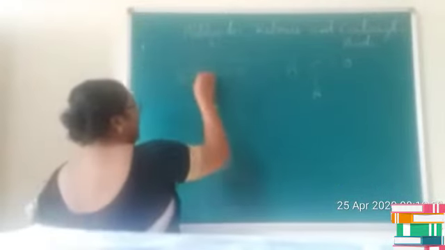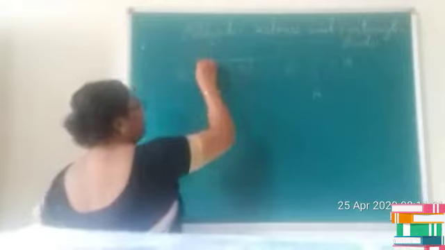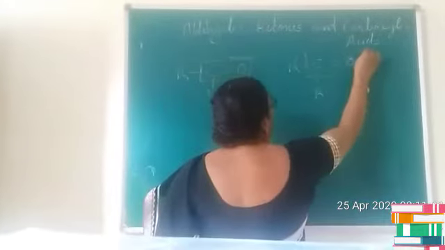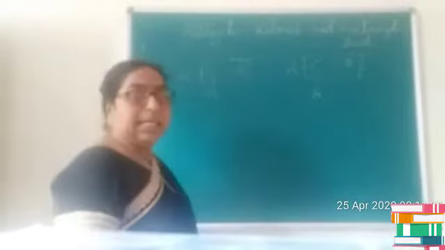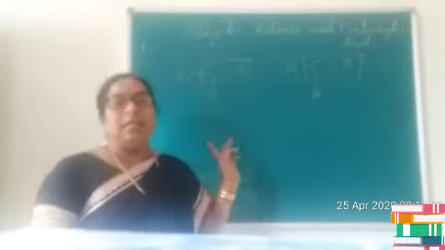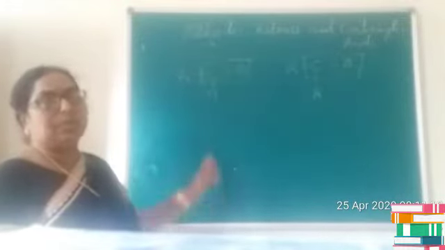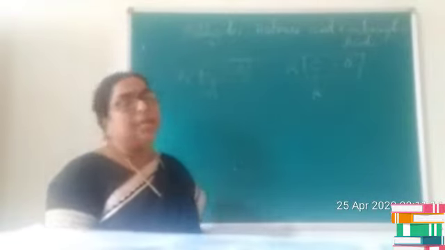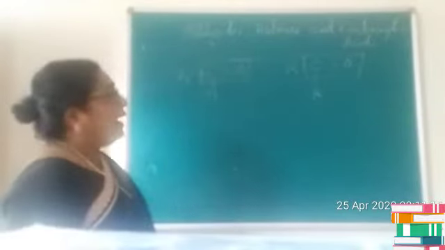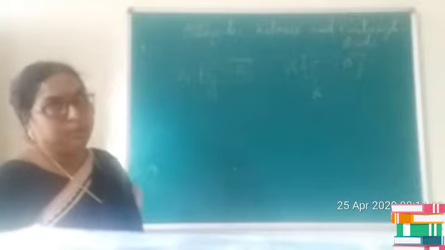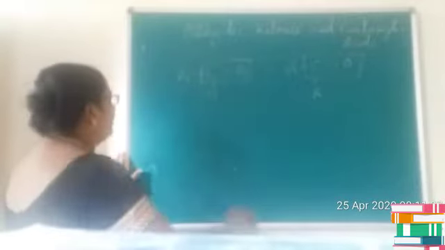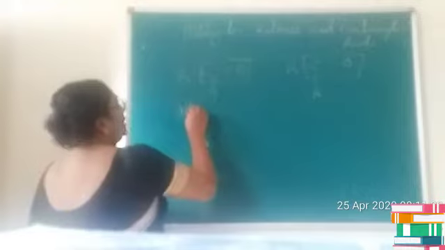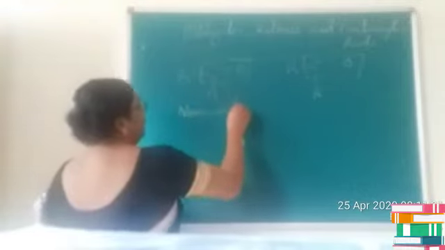So children, you can see that in both these groups of compounds the CO group is common. So the compounds are collectively termed as carbonyl compounds. That means we are going to study aldehydes and ketones together due to the presence of the common functional group CO. Is it clear? Aldehydes and ketones are otherwise termed as carbonyl compounds due to the presence of this carbonyl group. Now let us consider the nomenclature of aldehydes and ketones.